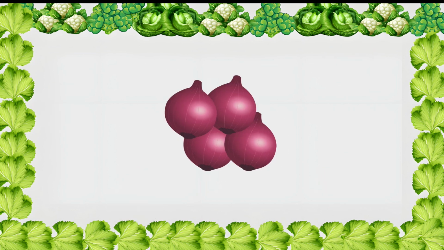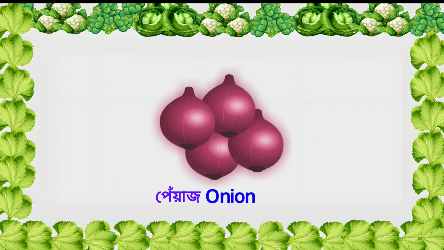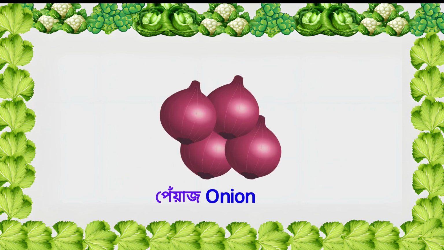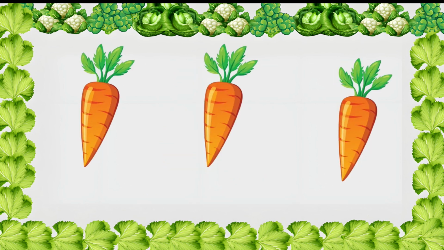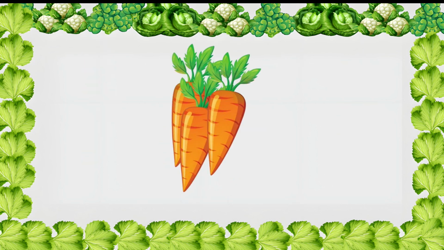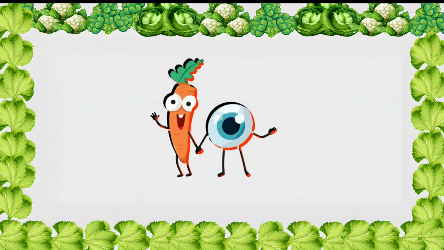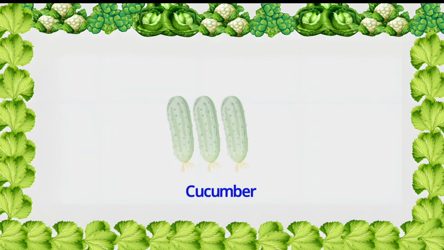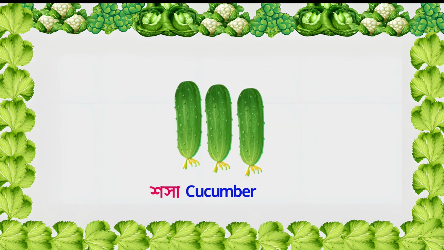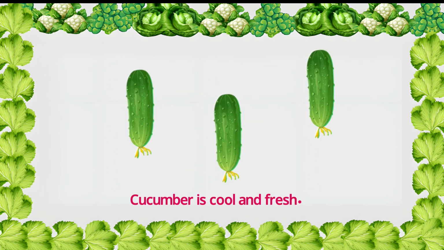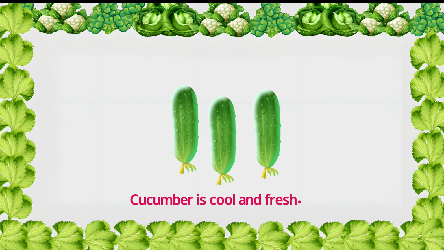Onion. Onion means piyaj. This is an onion. Onion makes food tasty. Carrot. Carrot means gajar. This is a carrot. Carrots are good for your eyes. Cucumber. Cucumber means shasha. This is a cucumber. Cucumber is a fresh vegetable.